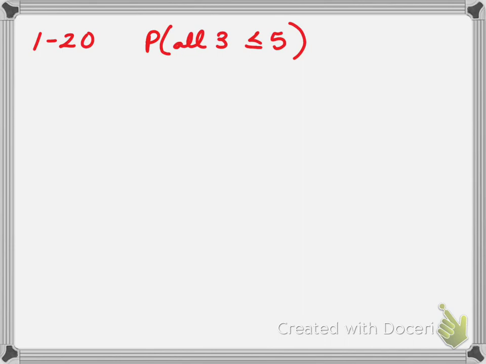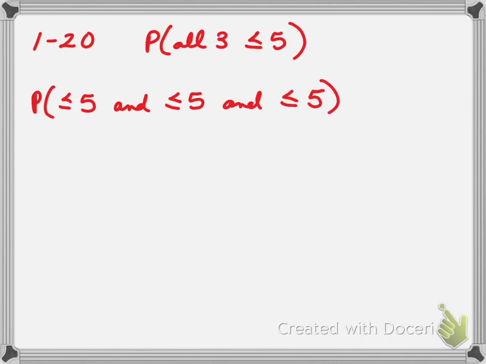So what it chooses each time is completely independent of what it'll choose the next time. So these are independent events. So we've got the probability of less than or equal to 5, and less than or equal to 5, and less than or equal to 5 occurring.